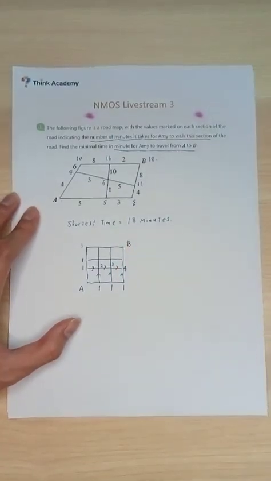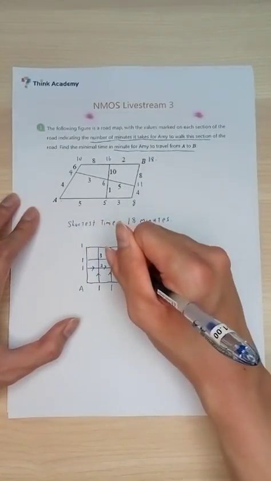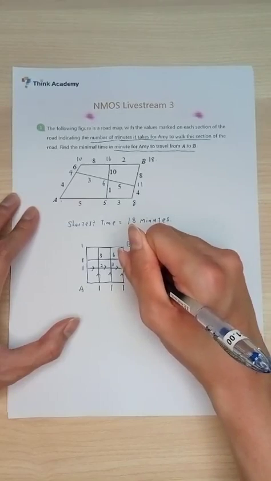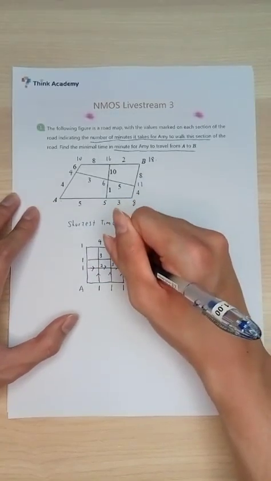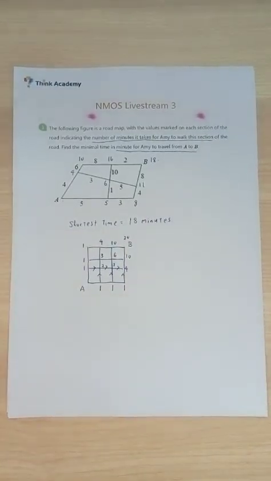We repeat this method. We obtain a 3, a 6, and a 10 over here. We obtain a 4. We obtain a 10. And finally, we know that there are a total of 20 ways to travel from A to B. That is essentially the idea. So in order to find the number of ways to travel from A to B, we add them up recursively. We look at the preceding values and simply add them up.